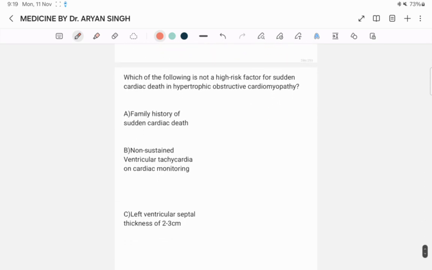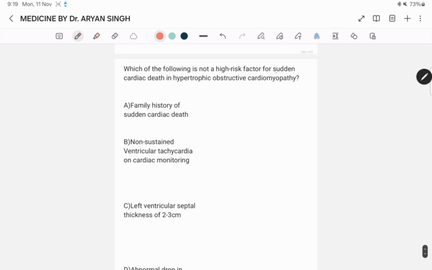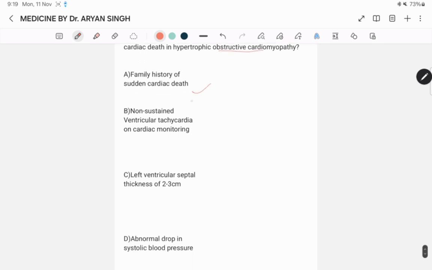Next question: which of the following is not a high risk factor for sudden cardiac death in hypertrophic obstructive cardiomyopathy? Family history of sudden cardiac death, non-sustained ventricular tachycardia on cardiac monitoring, or left ventricular septal thickness of 2 to 3 centimeter. This is correct because a left ventricular septal thickness of more than 3 centimeter is a high risk of sudden cardiac death in HOCM.